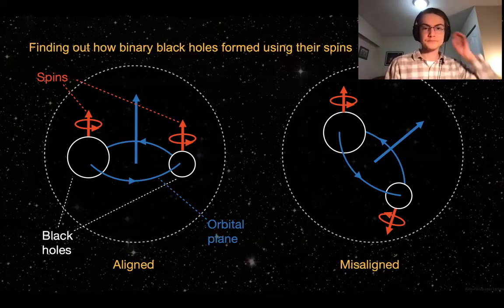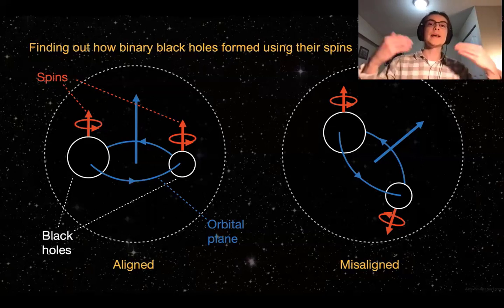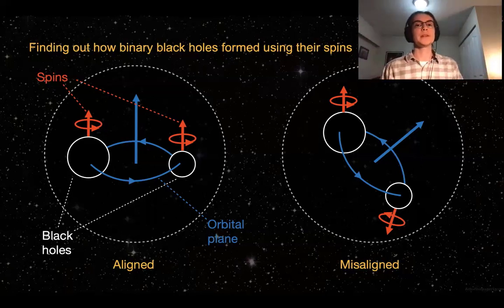This has presented us with an opportunity to examine how well these upgraded detectors should be able to measure misaligned spins. The way I'm going about doing this is by generating hundreds of simulated gravitational wave signals corresponding to different spin orientations. I then embed these signals into artificial detector noise, taking these upgraded sensitivities into account, and then see how well we can recover the spins.